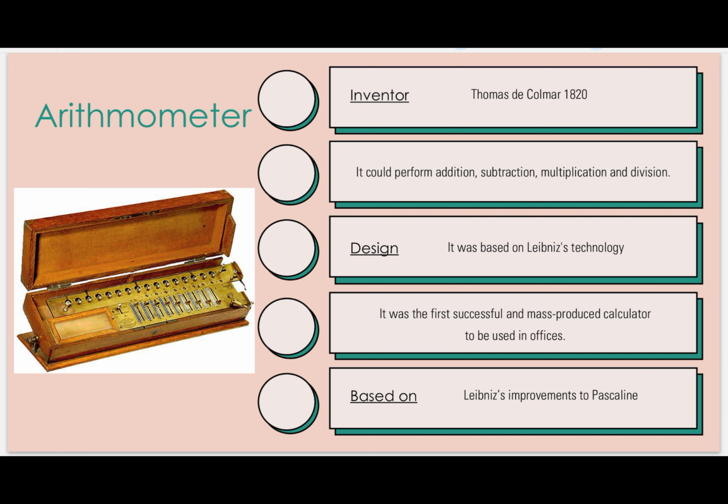Now you will get confused about what is the meaning of mass-produced, right? Mass-produced means production of anything on a large scale. For example, everyone uses sanitizer and mask, right? But normally no one uses them in a large number.